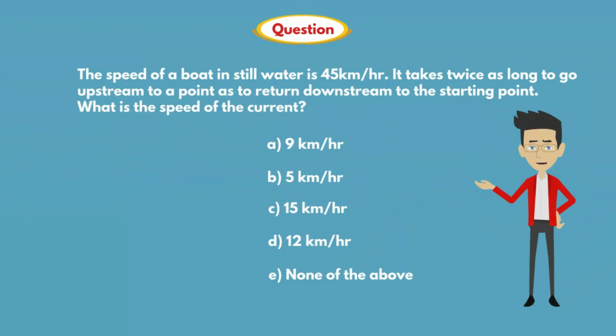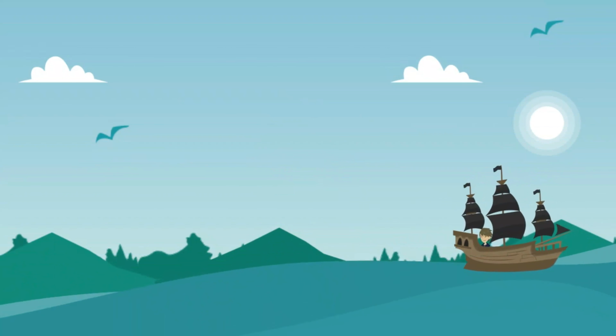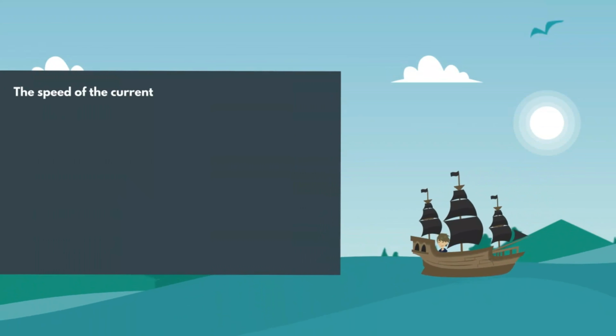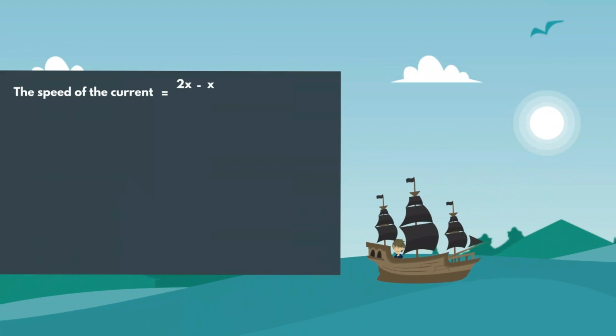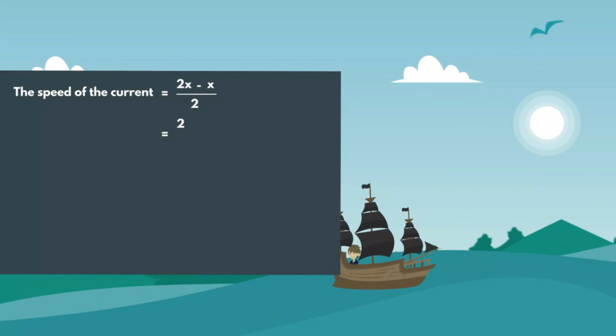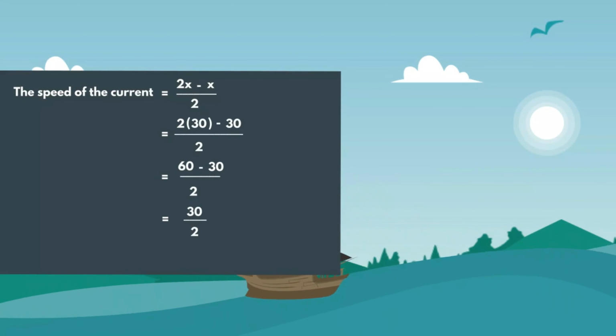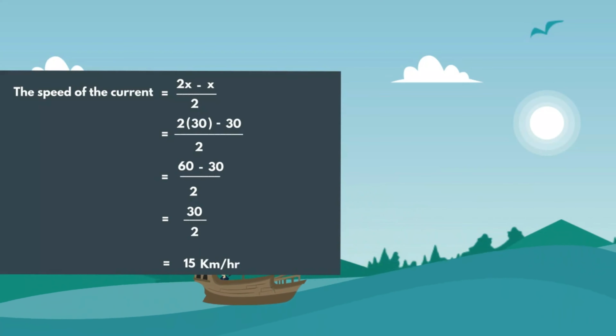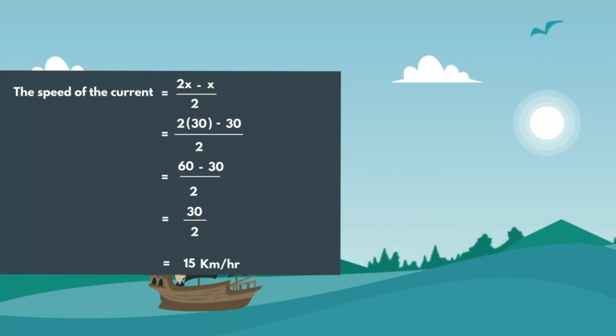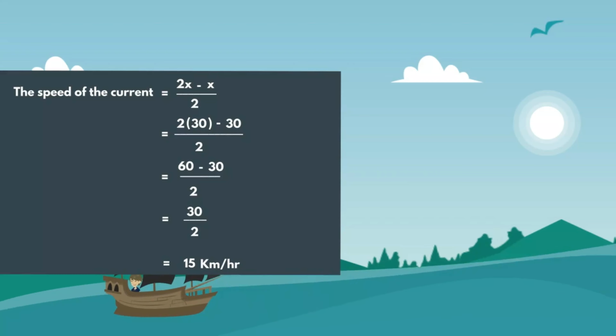Now in the question they are asking the speed of the current. So here the speed of the current is equal to (2x minus x) divided by 2. That is (2 into 30 minus 30) divided by 2. That is equal to 15 kilometers per hour. So the speed of the current is equal to 15 kilometers per hour.